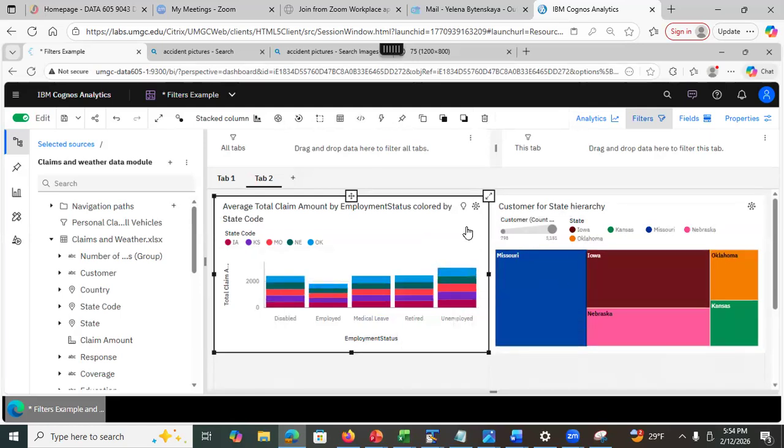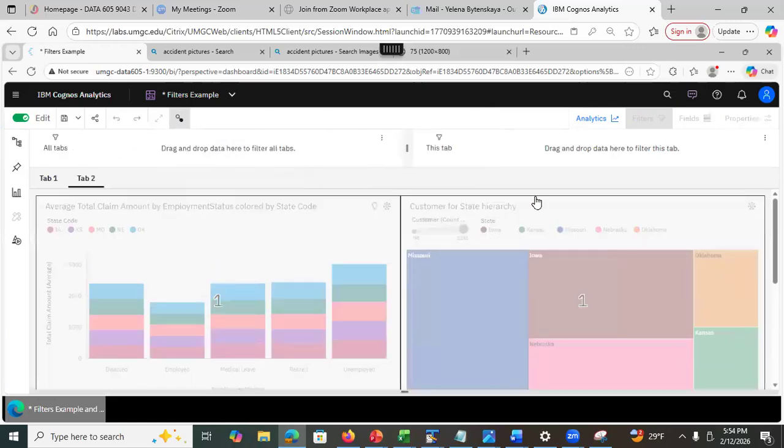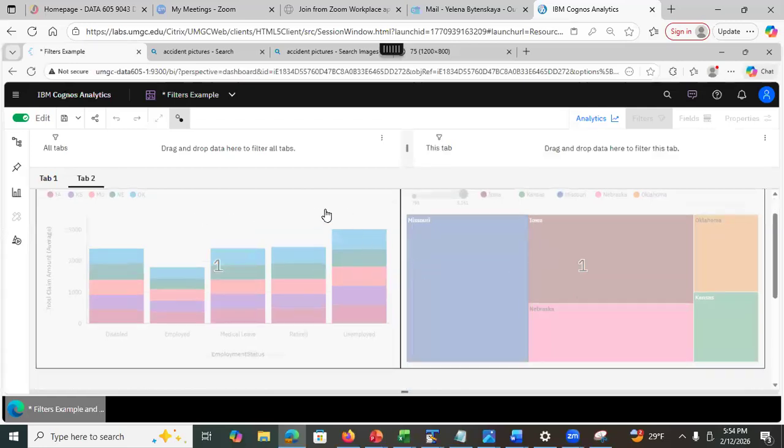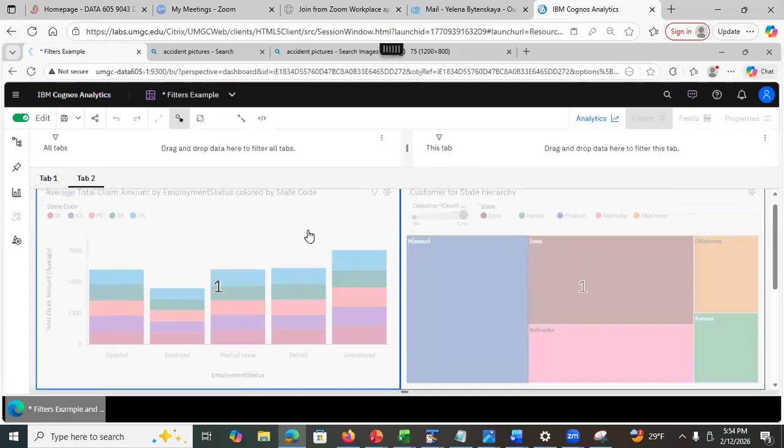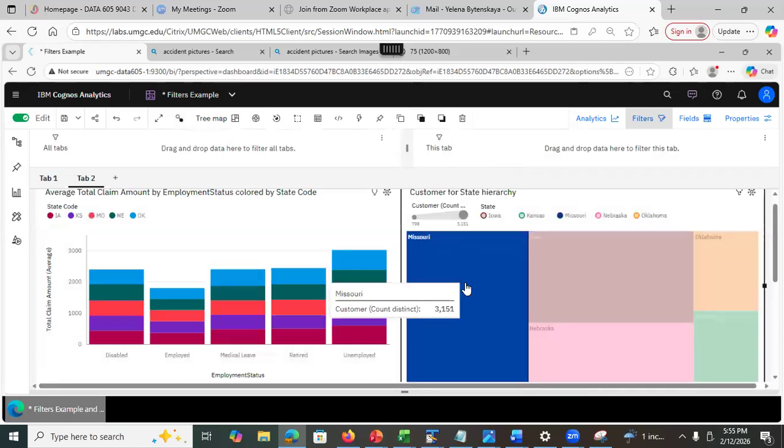These widgets are connected. So if I click here, do you see this? It says that both of these, you see this number 1, it means both of these belong to the same group. There is a connection. But what I could do is I could also break the connection, right? So see here, I can create new connections, so I can break it. See this? So now what's gonna happen, if I unclick this, if I select Missouri, see this is no longer connected. They're no longer connected. I disconnected them, see? You can break connections between widgets, see?